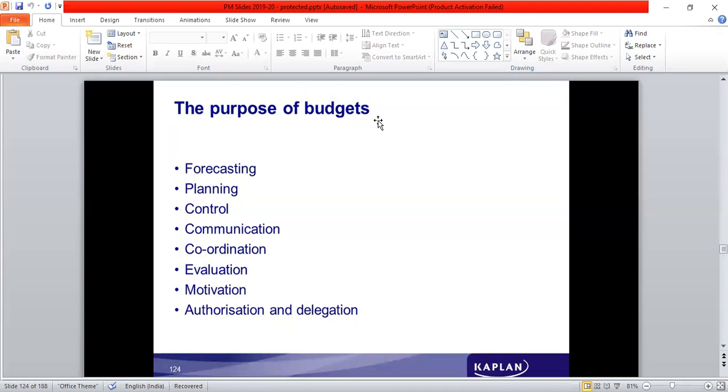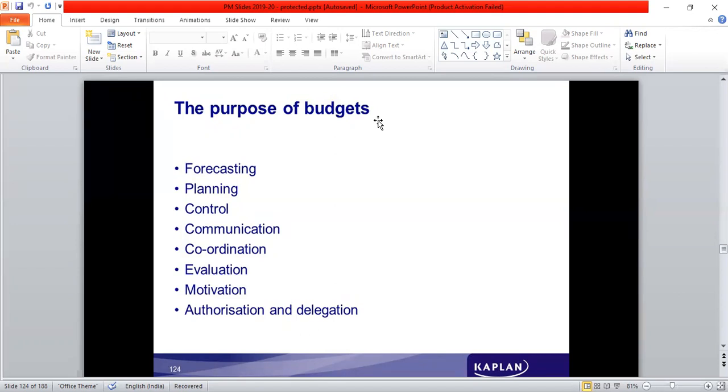The verification would be what actions are implemented as against what is the plan. So there is a comparison made between what is the plan versus what is the actual implementation. If there is a variation on comparison of the budget with the actual, then measures are taken to correct the deviations. Variations are corrected so that they can achieve the objective of the organization easily. So that's the example we can take here.